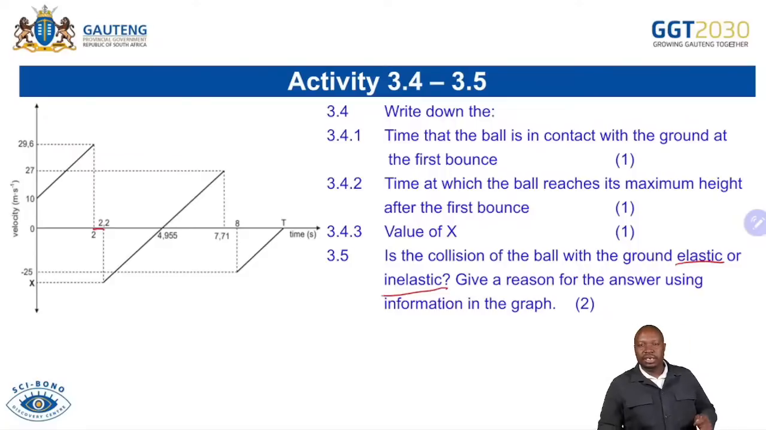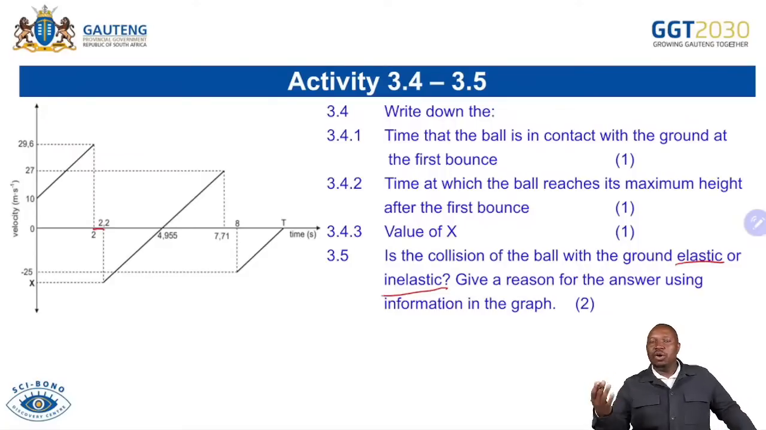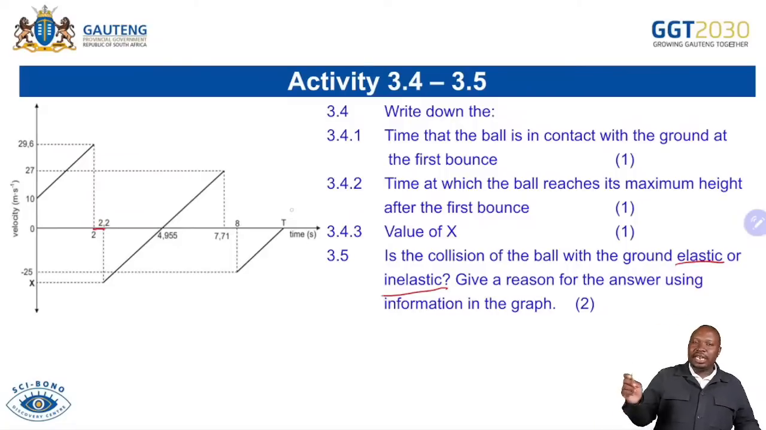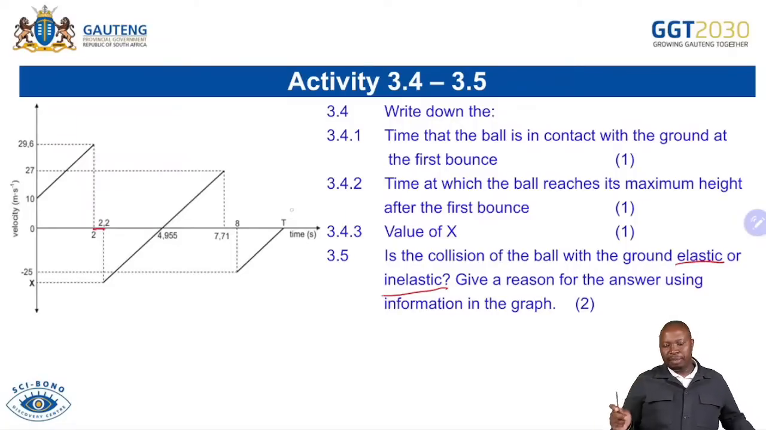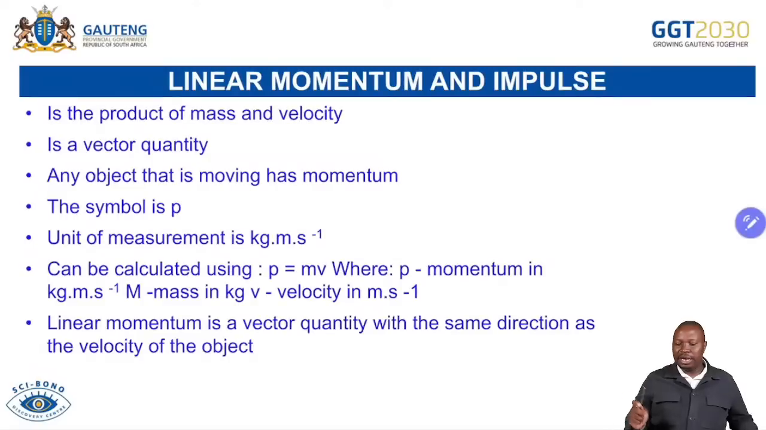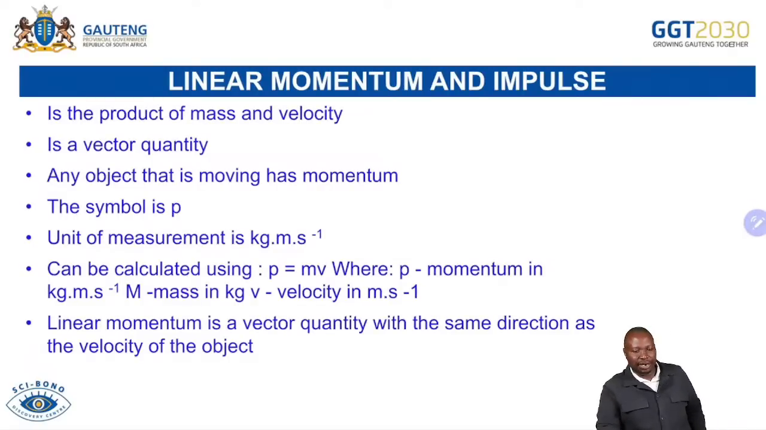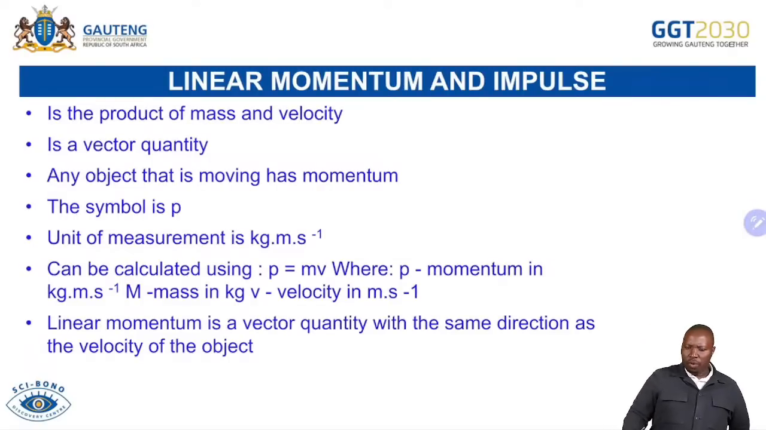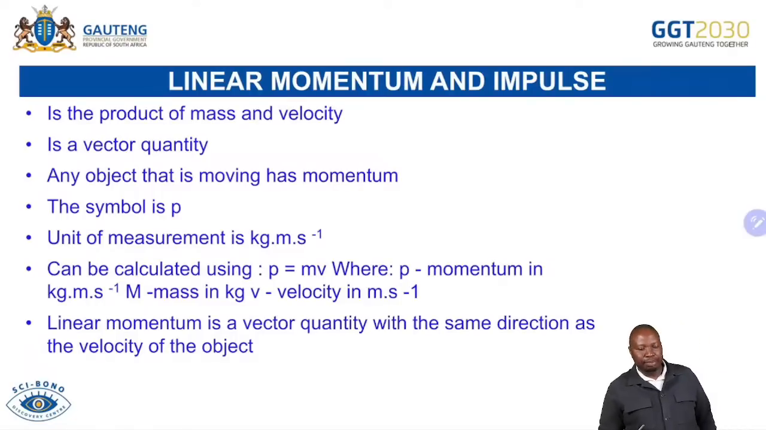Is the collision of the ball with the ground elastic or inelastic? That question is important, because we are asking, is our kinetic energy remaining the same? You can see that as the ball spends some time on the floor, there is a change in velocity. So you can see that it is not elastic. Why? Because kinetic energy is not conserved. Remember, for elastic collisions, kinetic energy must be conserved. Now, with no wasting of time, we're able to move to our linear momentum and impulse.